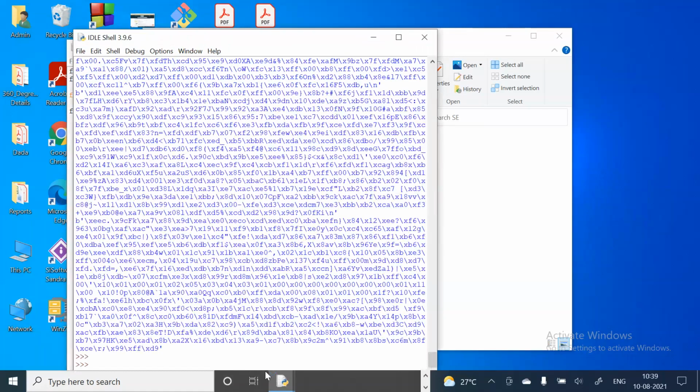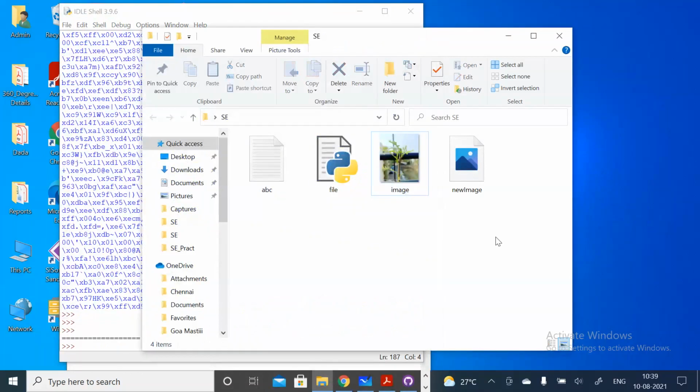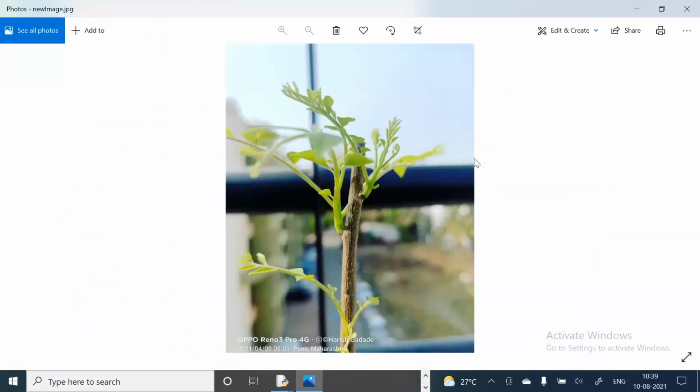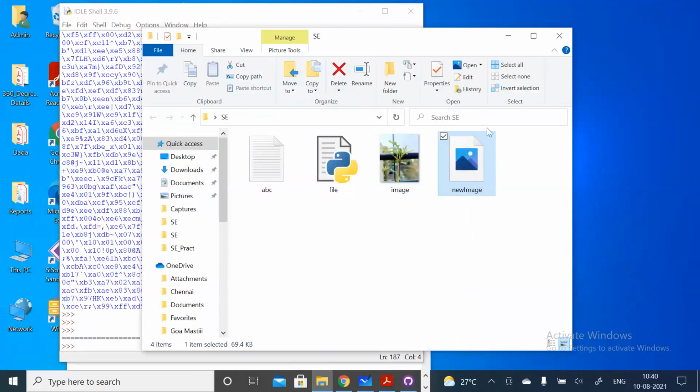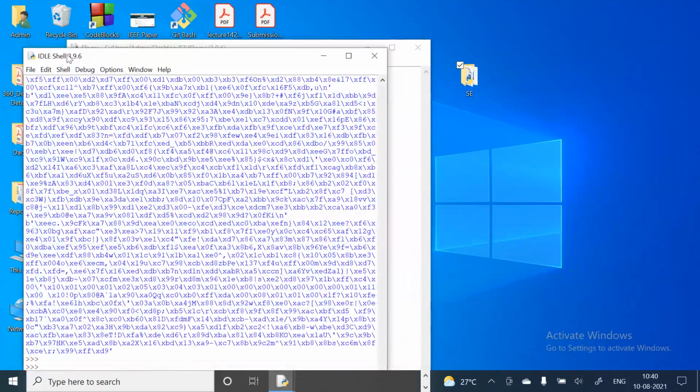You see, this is running perfectly. And if you see here, this new image file has been created, and we'll see this one. Yeah, this is perfect. So whatever is the new file, this new file is what? A copy of this one. So in this way, we can handle the binary files also and binary modes also, right? So I think for today's session, this would be enough.